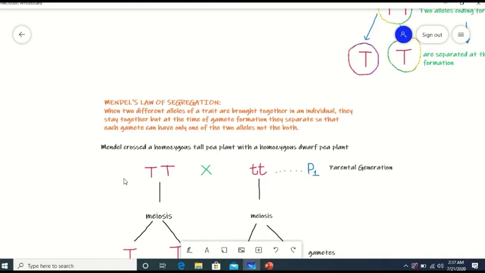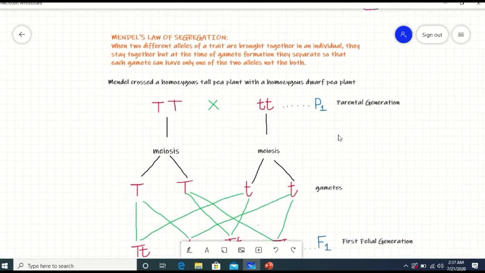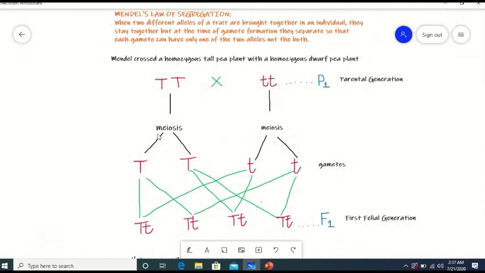Mendel crossed a homozygous tall pea plant, this one, with a homozygous dwarf pea plant, this one, in P1 generation, which is parental generation. After meiosis, gametes are produced. This capital T from here, this capital T from here, this small t from here, and this small t from here.